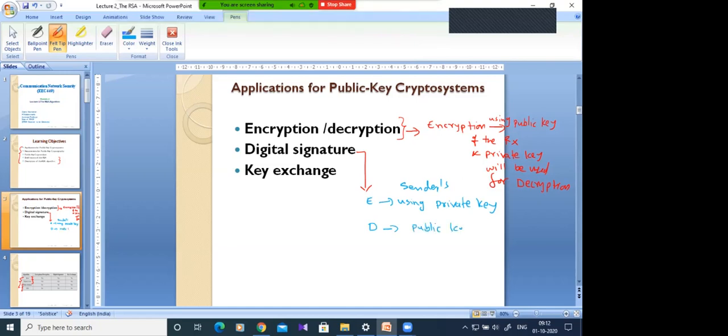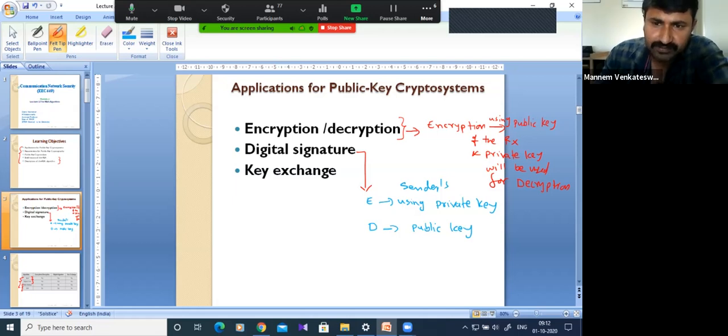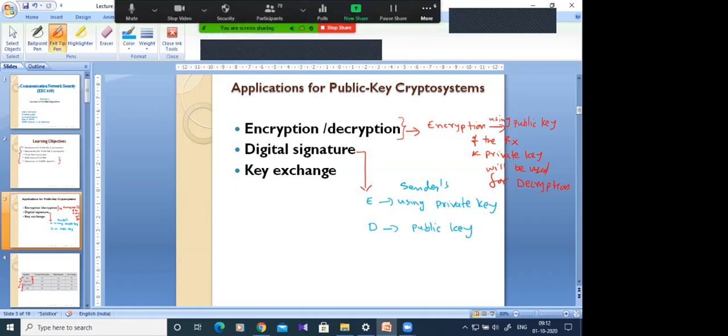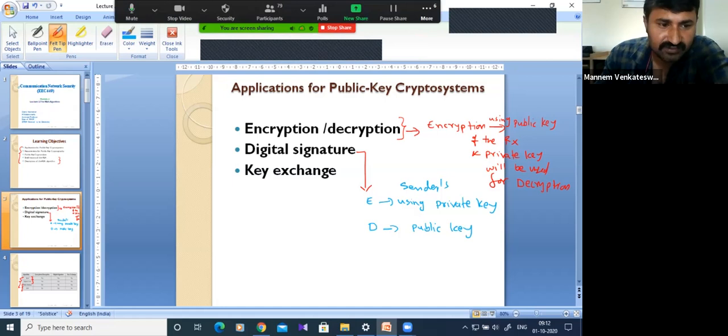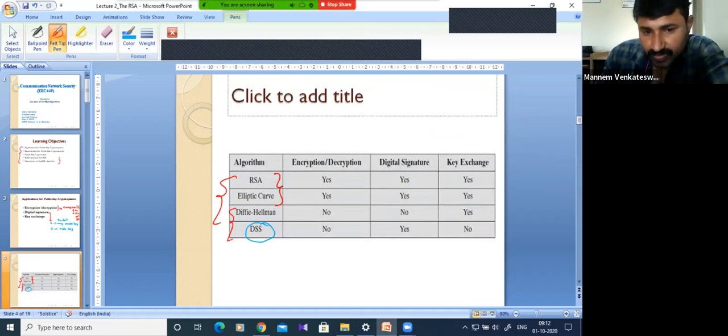Yes or no? Yes, sir. Right. So digital signature will be performed by the DSS algorithm. We can use RSA or elliptic curve also, but the DSS algorithm is used for digital signature.